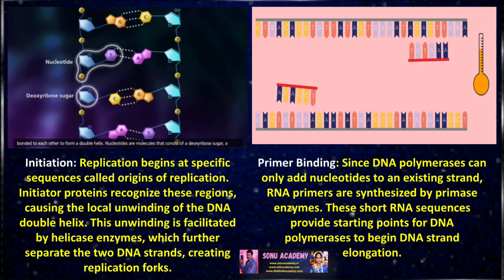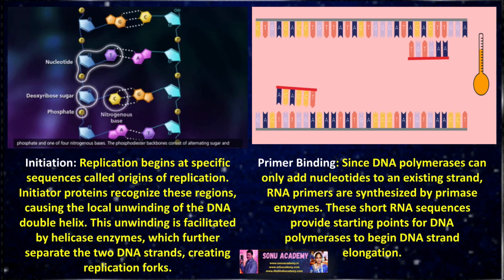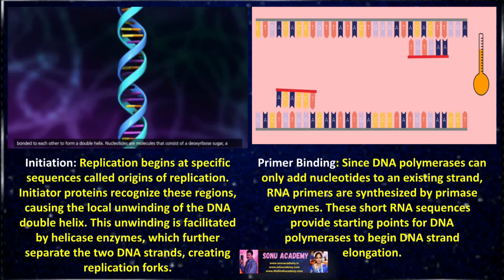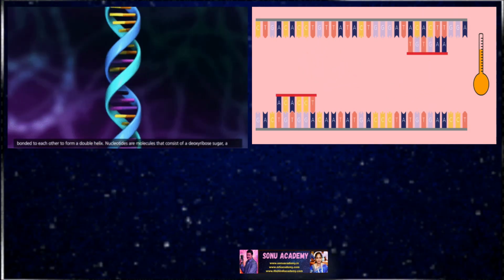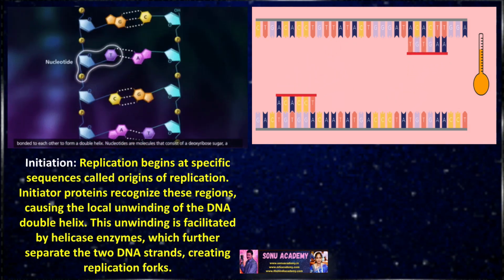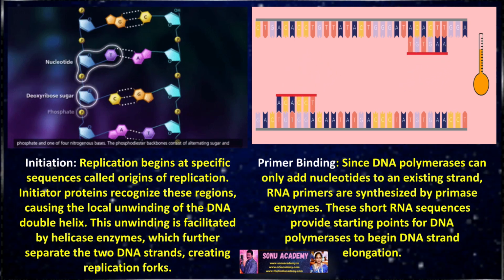Let us see the next stage of DNA copying, which is called primer binding. Since DNA polymerases can only add nucleotides to an existing strand, RNA primers are synthesized by primase enzymes. This short RNA sequence provides starting points for DNA polymerases to begin DNA strand elongation.